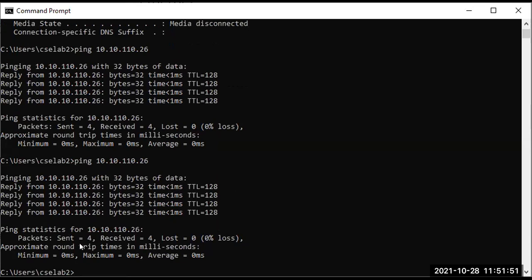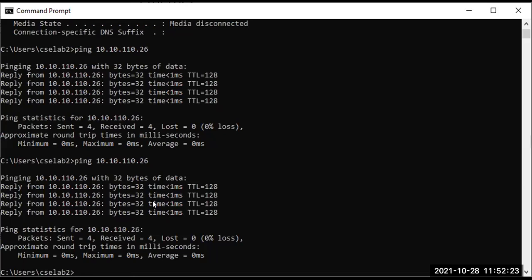How many packets have been sent here? Can anyone tell me? 4. And how many packets have been received? 4. If I'm sending packets and every packet is acknowledged, the connection is proper, there is no loss, there is no delay.